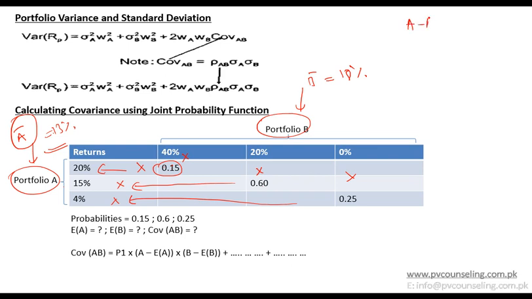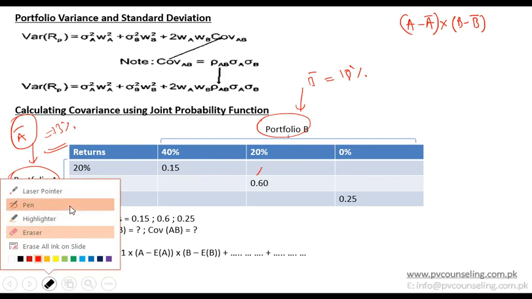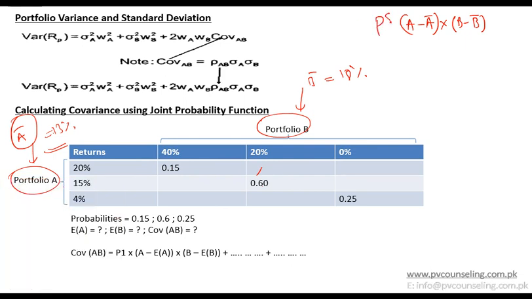So A minus A bar, and you multiply it by B minus B bar. So A minus A bar, for example, for the first scenario, and finally you will multiply it by the probability of that particular event.